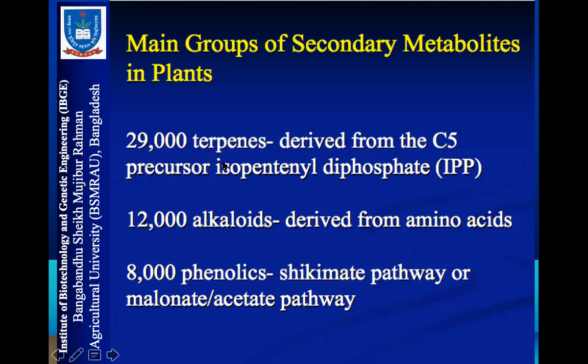If you are asked from which compounds terpenoids are derived, you should say the C5 precursor isopentenyl diphosphate. Terpenoids are derived from that. And similarly, alkaloids are mainly derived from the amino acids, and phenolics are mainly biosynthesized through the shikimate pathway or malonate or acetate pathway.